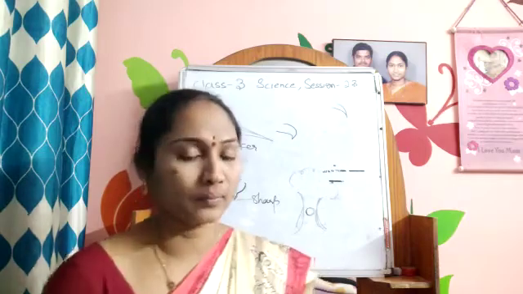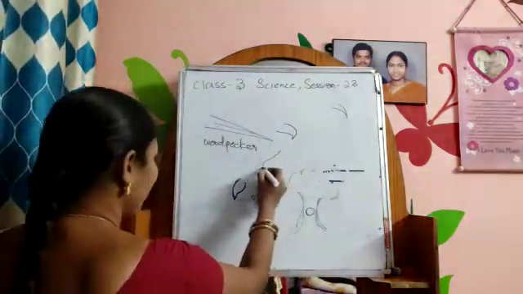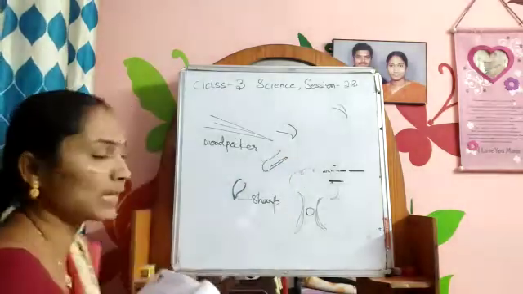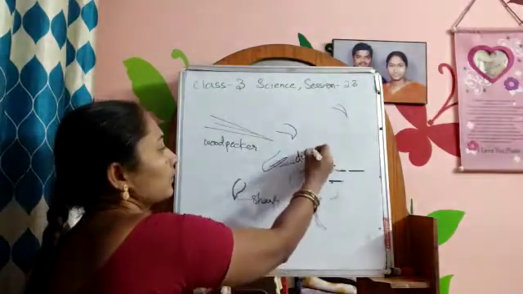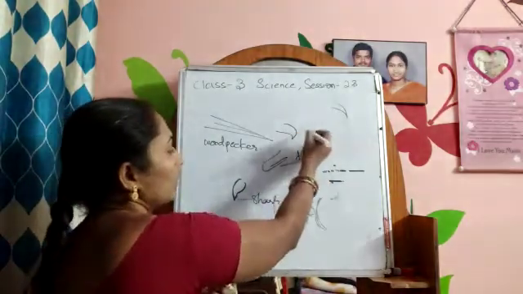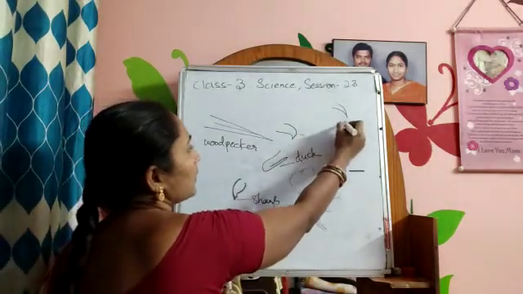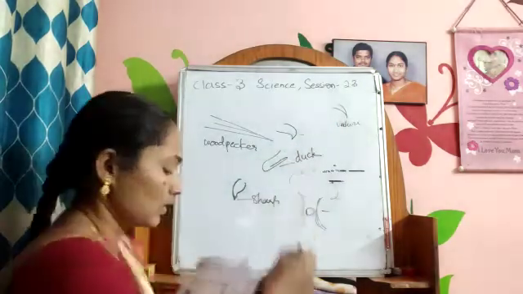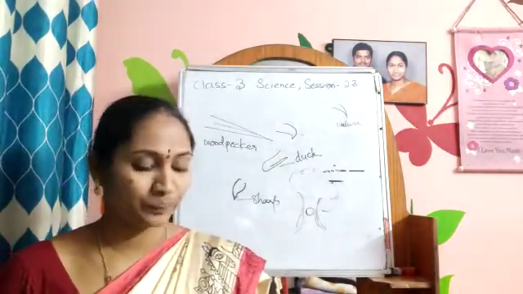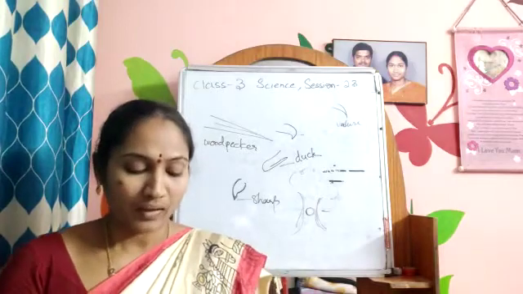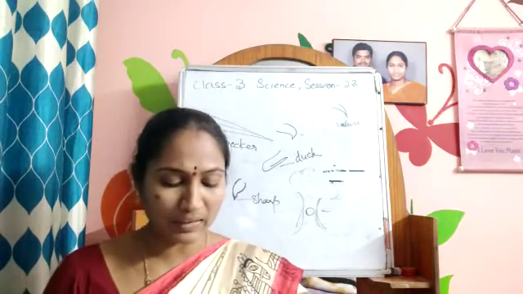Now about the duck. Duck is having it in this way. The shape of the beak is like this. This is the duck beak. This is the woodpecker. This is the vulture. So how is the duck's beak? A duck has a broad and flat beak. It helps the bird to dig the mud near water to pick up insects and worms.